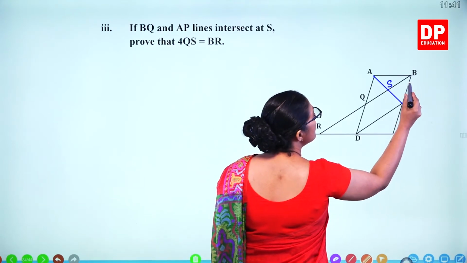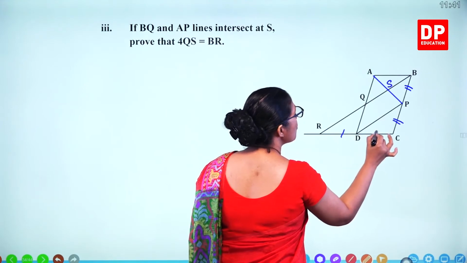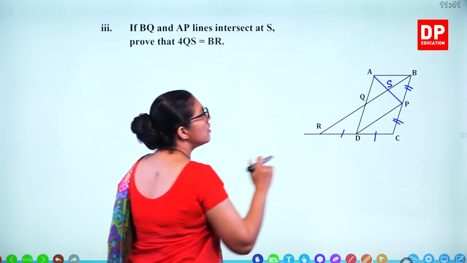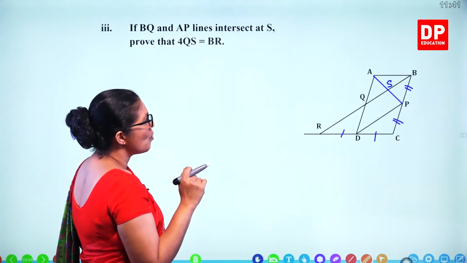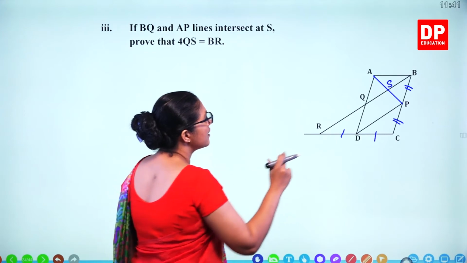So we'll mark these ones. We showed that these are equal and these two are congruent. So we need to take QS length. QS is here.